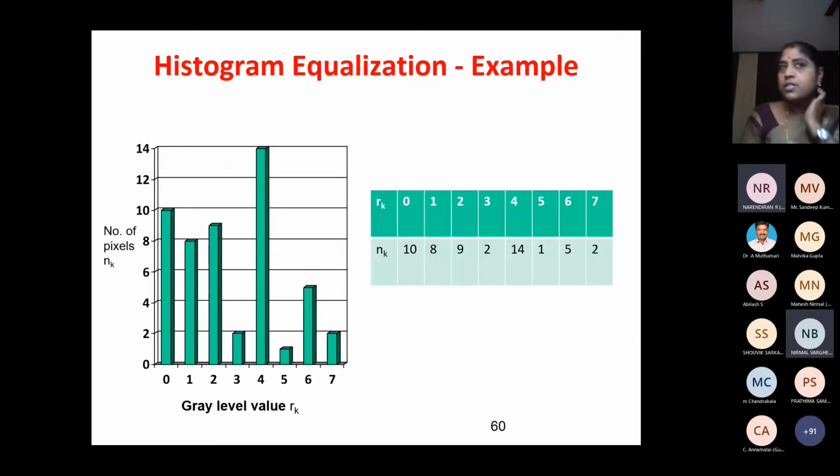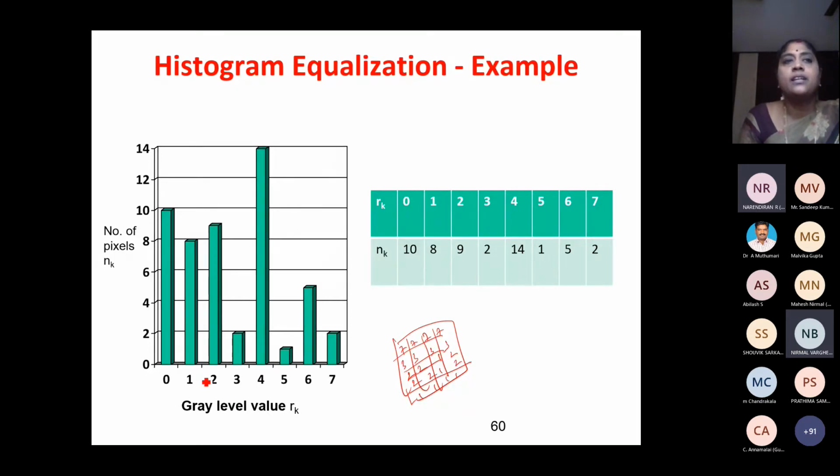So next is histogram. So what is a histogram? You take an image. For example, I have got 7 like this, 3, 3, 3, 3, 2, 2, 1, 2, 2, 2, 1, 2, 1, 1, 1, 1. So what I have to do is, this is the gray values. We have to find how many ones are there, how many twos are there, how many threes are there. I have to find how many one gray value are there, how many two gray value, how many three gray value, and so on.